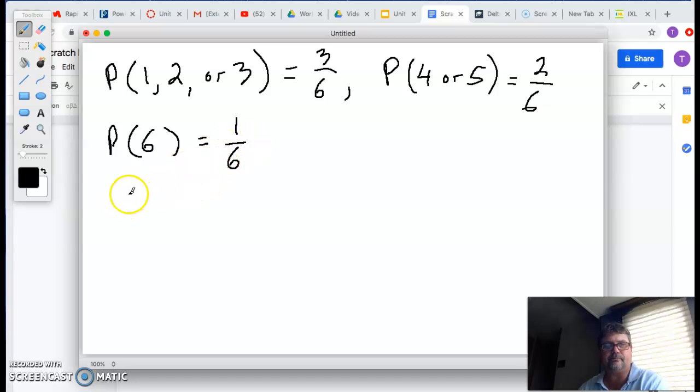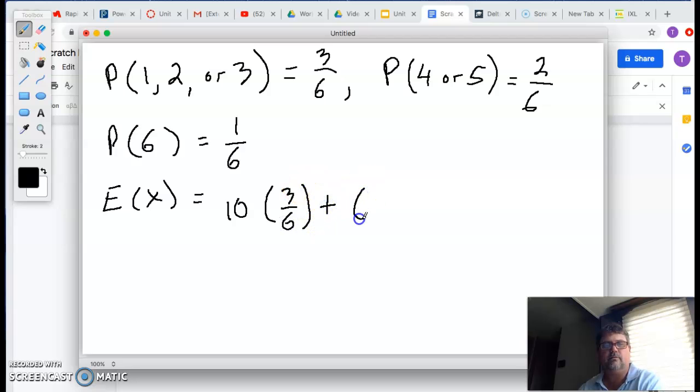All right. Now we're ready to calculate our expected value. Okay, so we win 10 points if it's 1, 2, or 3. We lose 13 if it's 4 or 5, right?